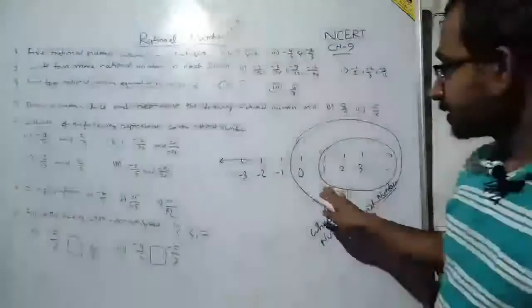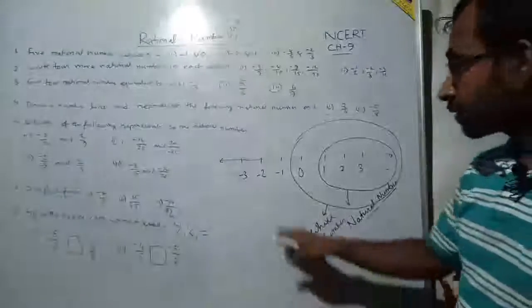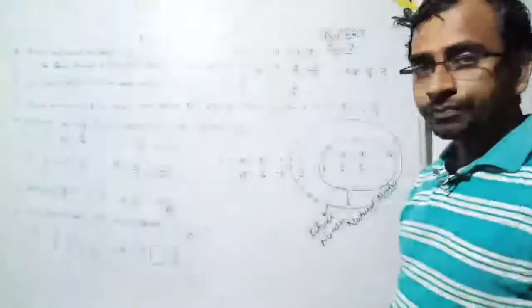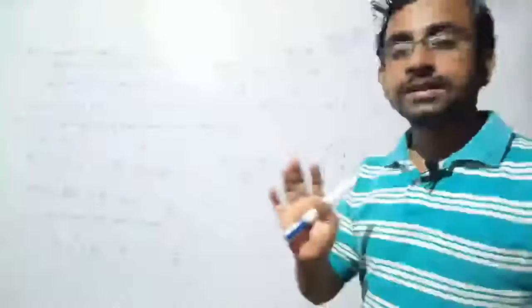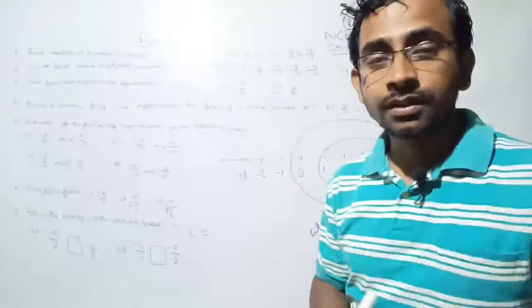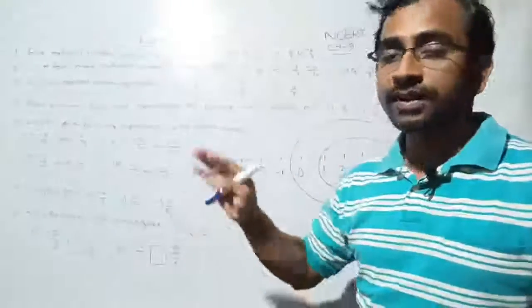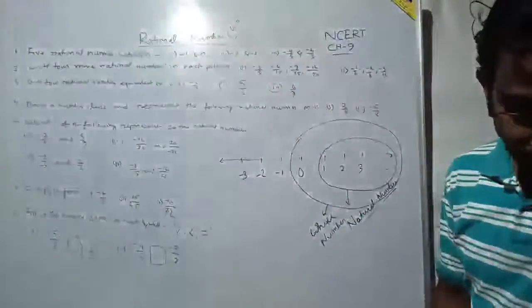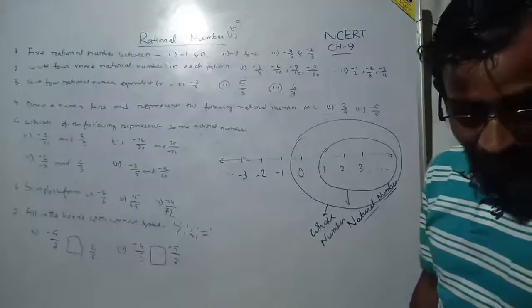Now here you can also see that another region is completely excluded, which is called the negative side of the number. This negative side is excluded from the whole numbers. So if someone asks you what the difference is, you can say that negative numbers are excluded from the area of the whole numbers. Understood or not? Please write.